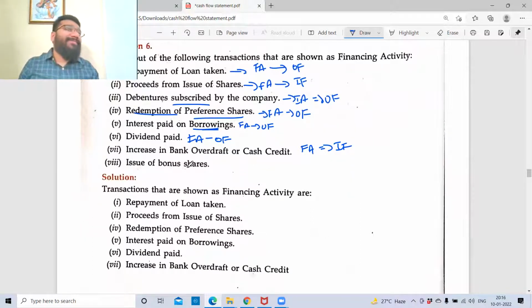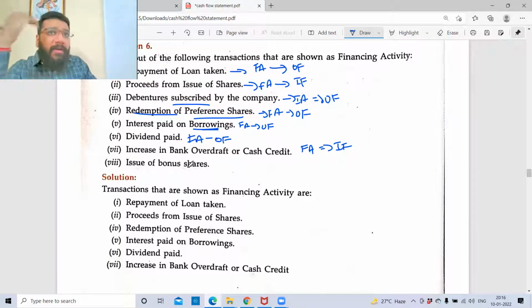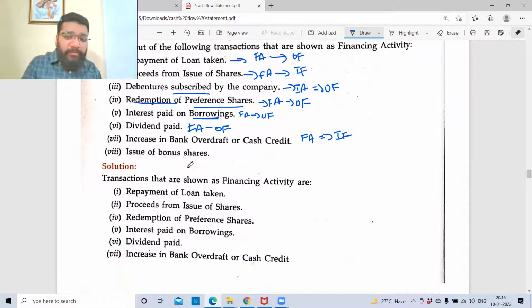Issue of bonus share. Is it a flow of money? No. Your reserve is getting transferred to capital. So for bonus share, I gave you a journal entry: equity share capital to SPR, security premium reserve. Just an example I'm telling you. Where there is no flow of money, this is not taken into consideration.